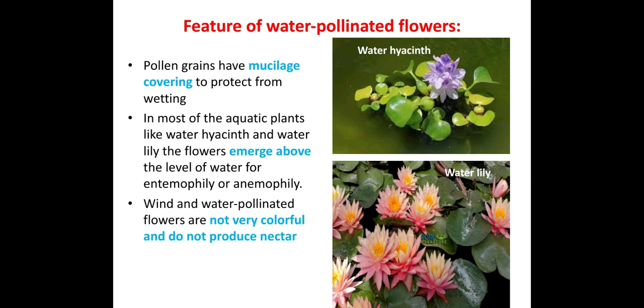What are nectaries? These are glands present in a flower. Why is it released? To attract the pollinating agents. Here wind is the pollinating agent and water is the pollinating agent, so there is no need for attraction. Thereby they are not colorful and they do not produce nectar.